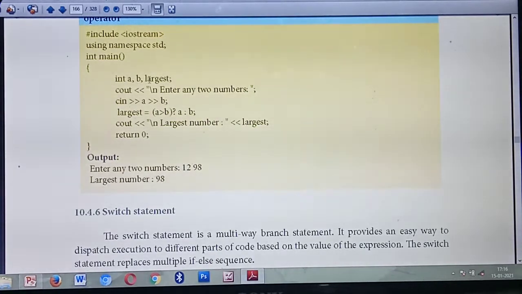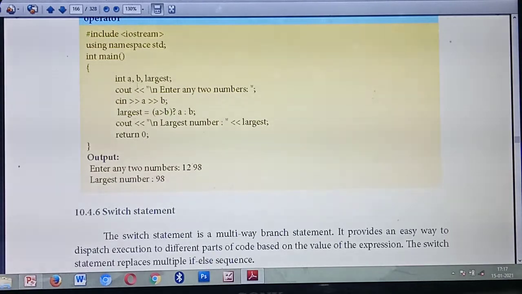Next, you are going to save the answer. Which one is the largest? That answer you are saving in the variable largest. So you are entering 2 numbers as input. What are the numbers? The variables they are entering are a and b. Then the result you are storing in the variable largest. So totally how many variables are you declaring here? 3. What are they? a, b and largest.